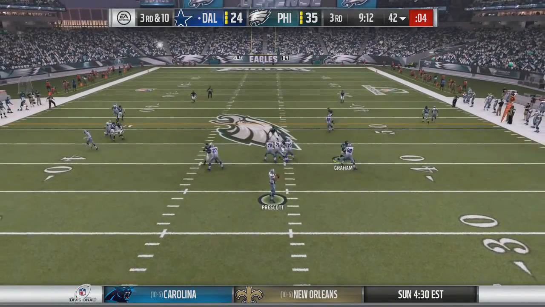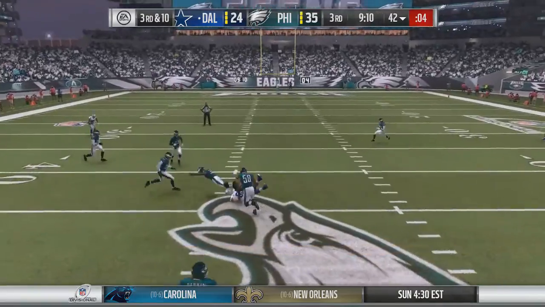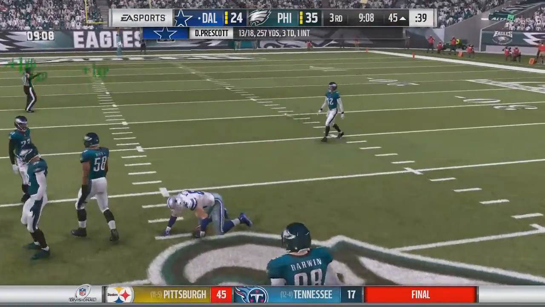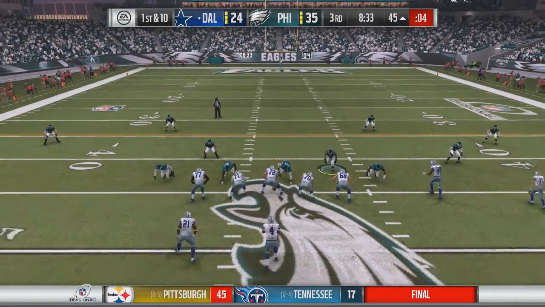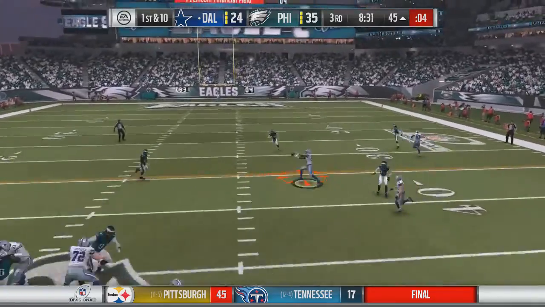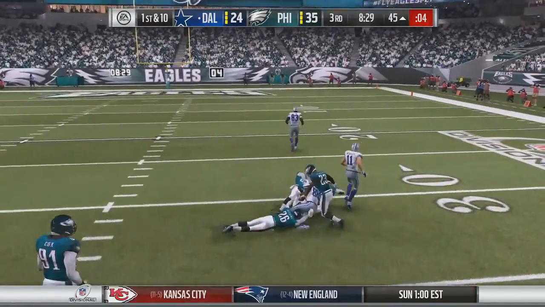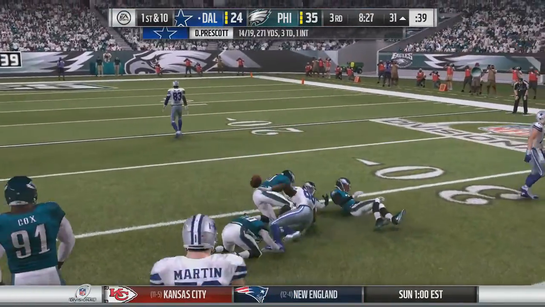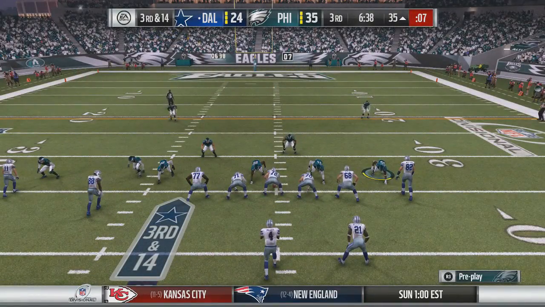Now on 3rd and 10, a chance to get off the field here for the Eagles defense. Over the middle, and Jason Witten makes the catch at the 45-yard line. And that will lead to a new set of downs. 1st and 10. Prescott takes the snap out of shotgun, over the middle, caught by Bryant, and he's got the first down at the 31-yard line. Only 5 incomplete passes now from Prescott.